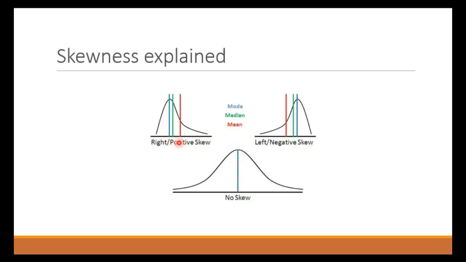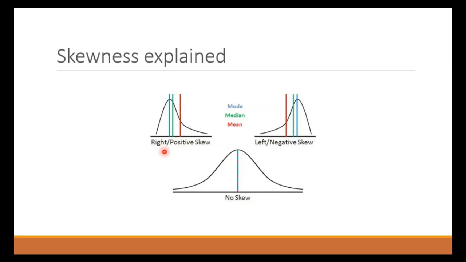First is right skewed data. Here you can see the red line represents the mean of your data, and most of your data, like this curve, lies on the left side. So if most of your data, or 75-80% of it, lies on the left side of your mean, then it is considered right skewed data.